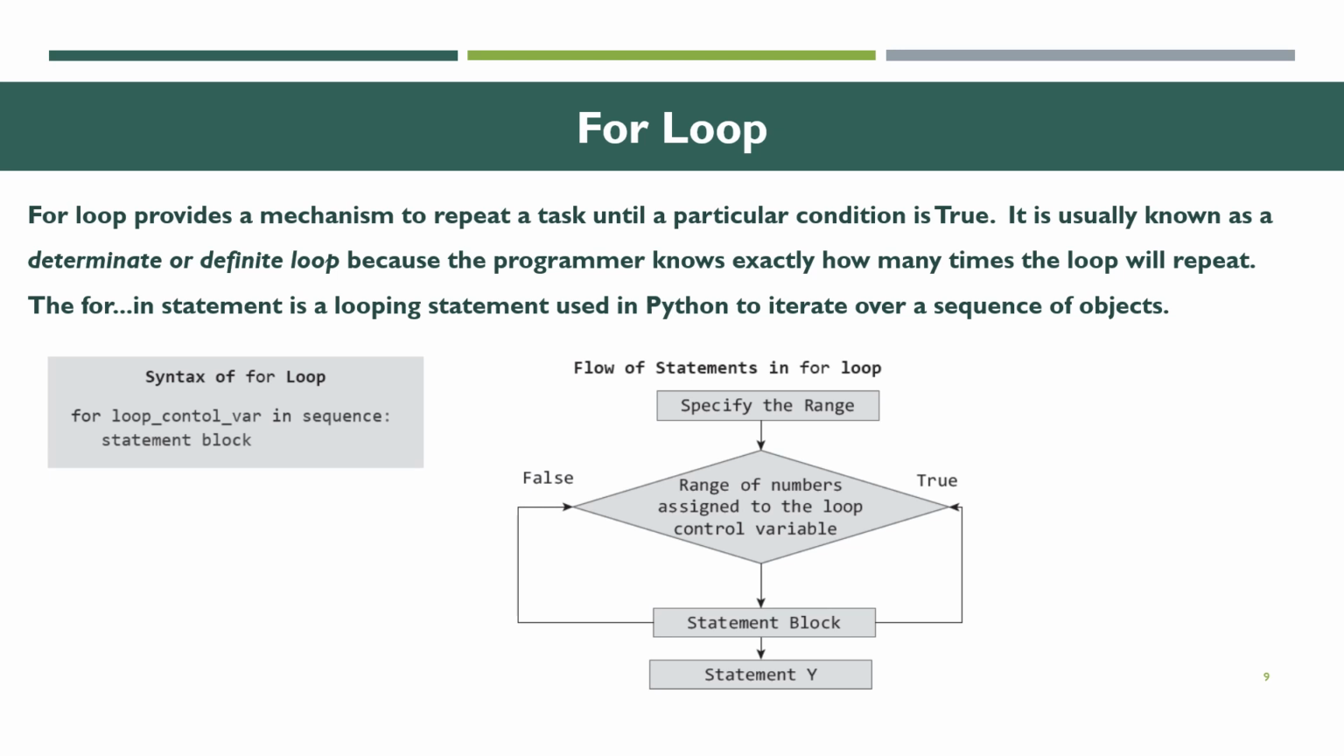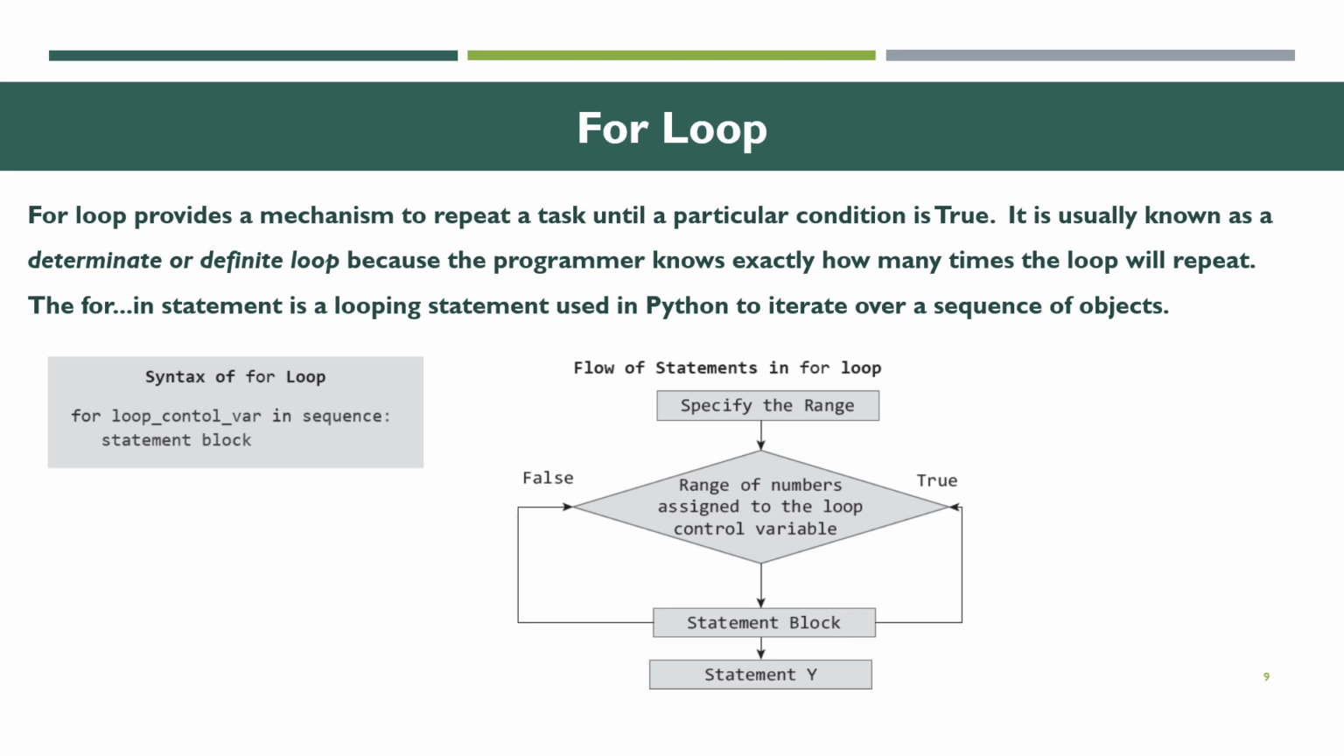For is a keyword in Python, like in other programming languages, and Python is an object-oriented programming language. A for loop provides a mechanism to repeat a task until a particular condition is true. It is a chain process. It is usually known as a determinate or definite loop because the programmer knows exactly how many times the loop will repeat.